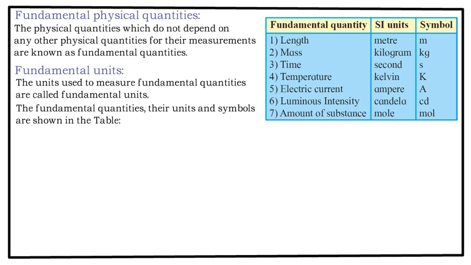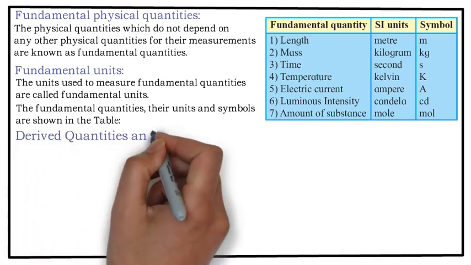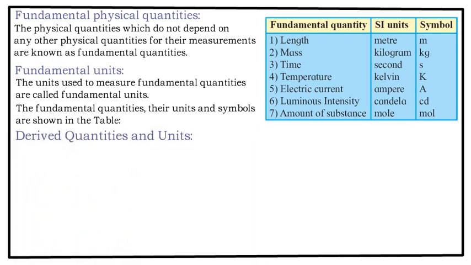The way we have numbers 0 to 9 and from them we form whatever number we want, in a similar fashion, with the help of these 7 fundamental physical quantities, we can form any other physical quantity, and those are called derived physical quantities. So derived physical quantities are those which depend on fundamental physical quantities for their measurement, and their units are called derived units.